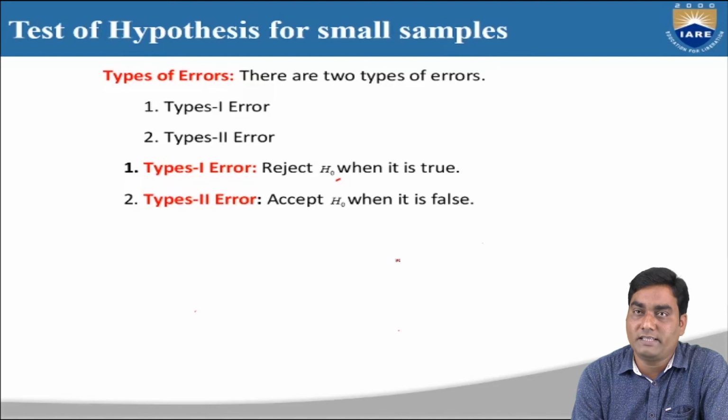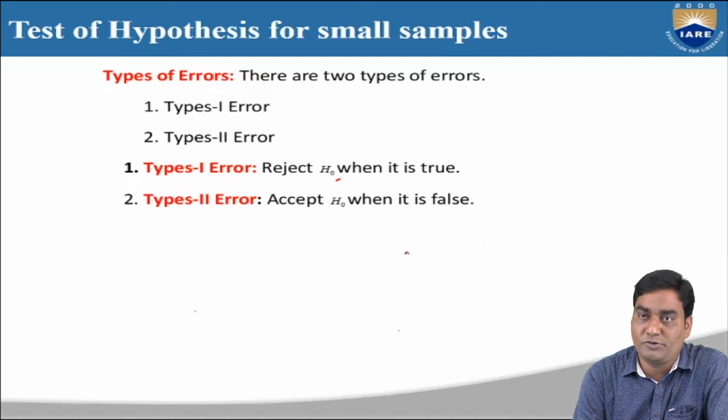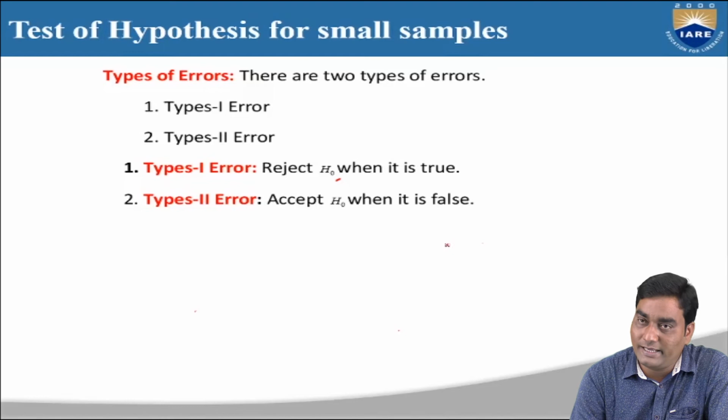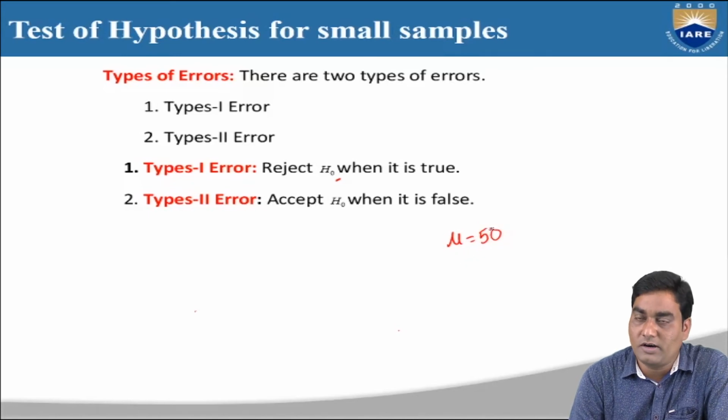If I take one more example about types of error, I am going to define one statement. The average marks of mathematics in one particular class is 50. So the average marks of mathematics, which is denoted by mu, is 50.